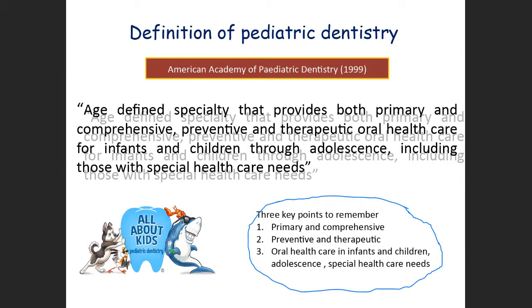If you remember these 3 points, the above definition is very simple. What are those 3 points? Primary and comprehensive, preventive and therapeutic, oral health care. In whom are we supposed to give this oral health care? In infants, children, adolescents, special health care people.